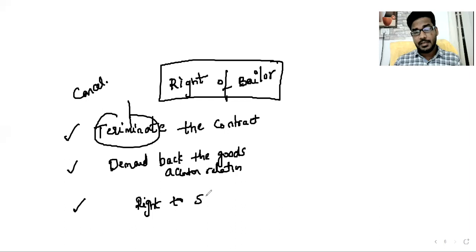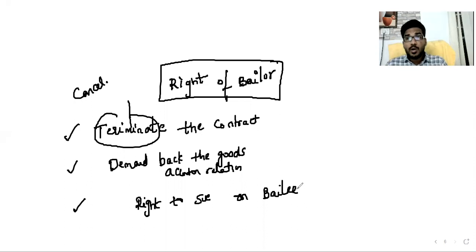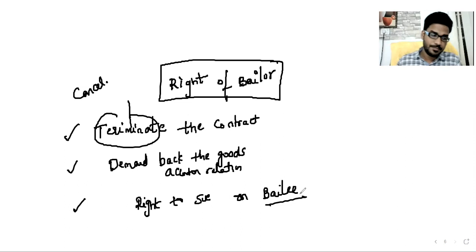Right to sue the bailee. What is the scenario? Sir, there is improper use of the goods done by a bailee. Obviously, bailor has a right to sue the bailee. Whenever the bailee does not follow the directions of the bailor or makes inconsistent use of the bailor's goods, then bailor has a right to sue the bailee, obviously.